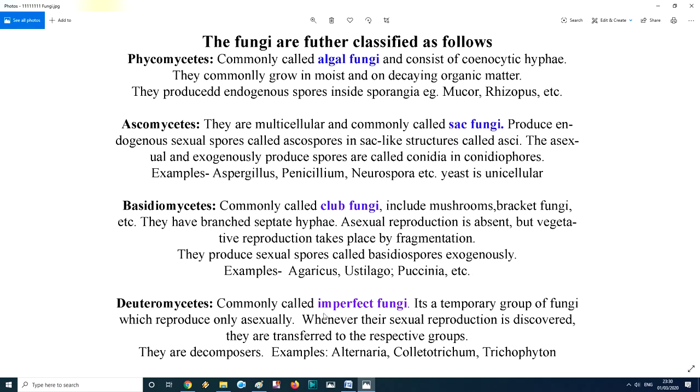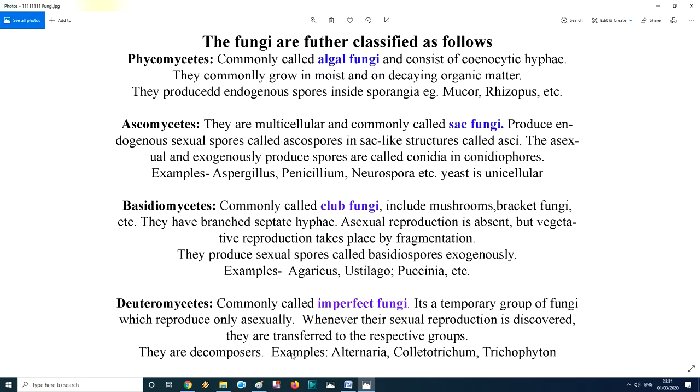Next, deuteromycetes. Commonly, they are called imperfect fungi. It is also asked in KBC, Kaun Banega Crorepati. It is a temporary group of fungi which reproduce only asexually. Whenever their sexual reproduction is discovered, they are transferred to the respective group. Right now they are showing asexual reproduction, but when their sexual reproduction is discovered, they will be transferred into another group.